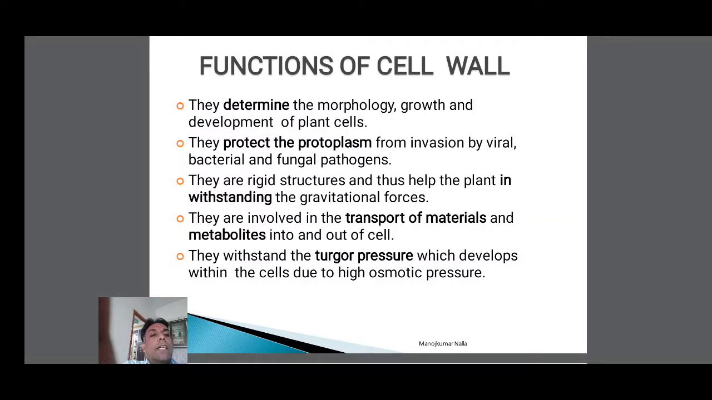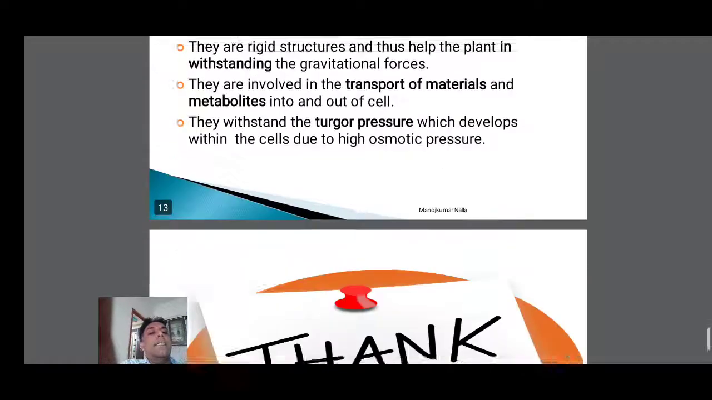They withstand the turgor pressure which develops within the cell due to high osmotic pressure. When the osmotic pressure is high, a large amount of water enters the cell, so the plant cell wall shows turgor pressure. The turgor pressure allows the cell to hold an excess amount of water inside.